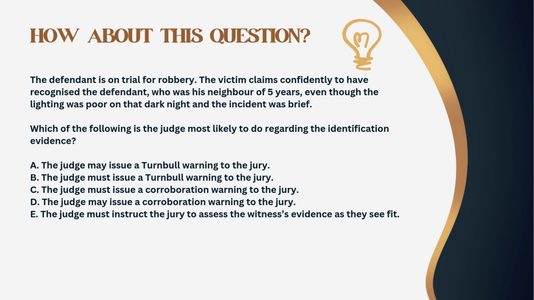A. The judge may issue a Turnbull warning to the jury. B. The judge must issue a Turnbull warning to the jury. C. The judge must issue a corroboration warning to the jury. D. The judge may issue a corroboration warning to the jury. E. The judge must instruct the jury to assess the witness's evidence as they see fit.